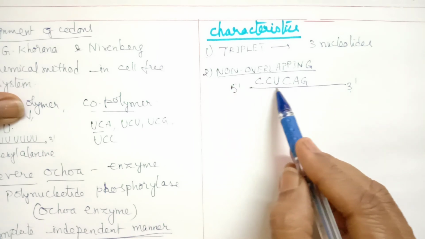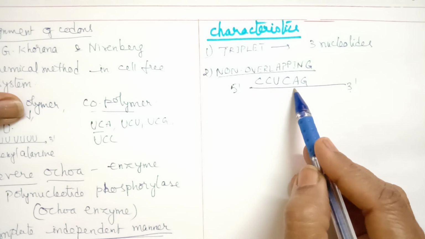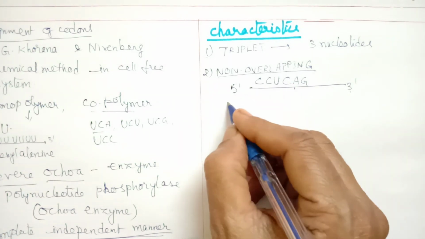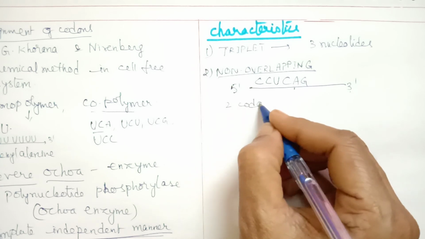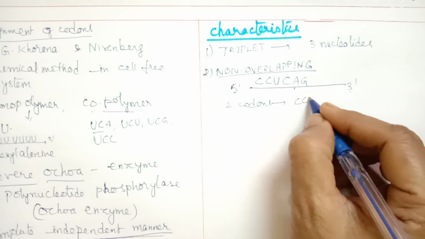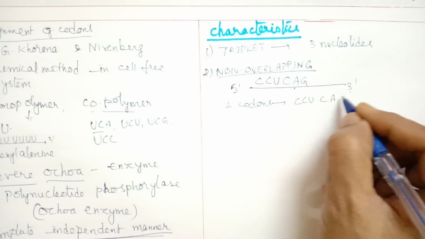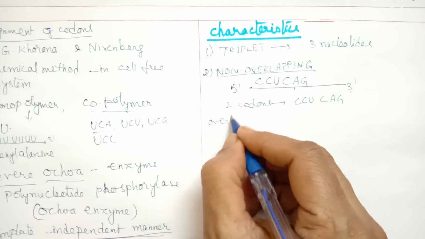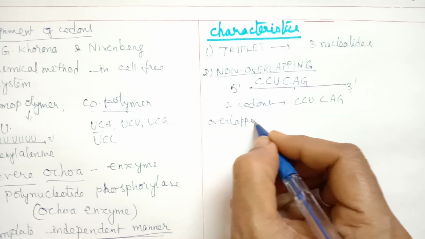Codon, you know, we have to take a group of 3 nucleotides. So if they are non-overlapping, we get only 2 codons. What are the 2 codons? CCU and CAG. Now let us understand if there is overlapping.